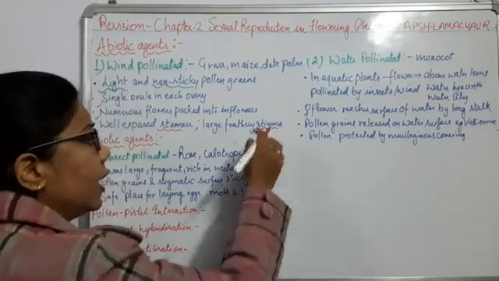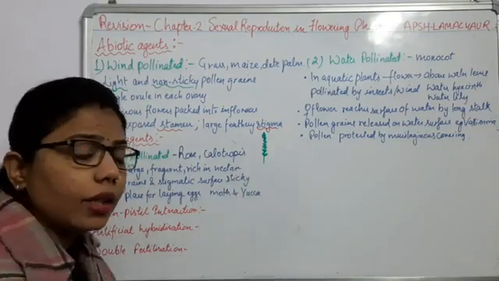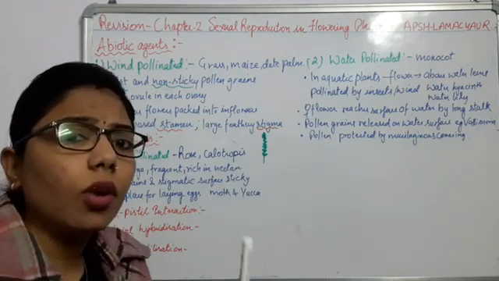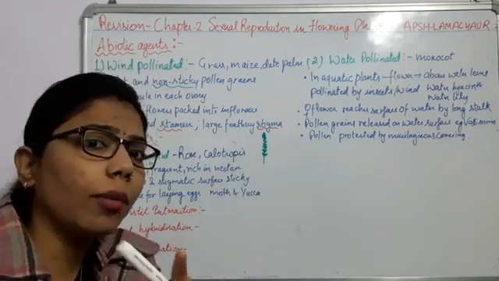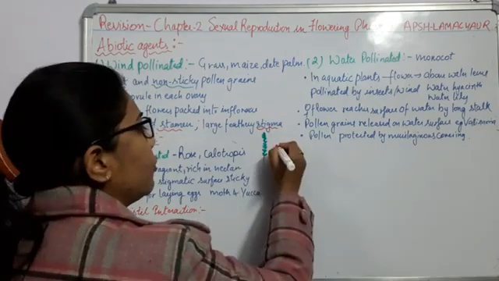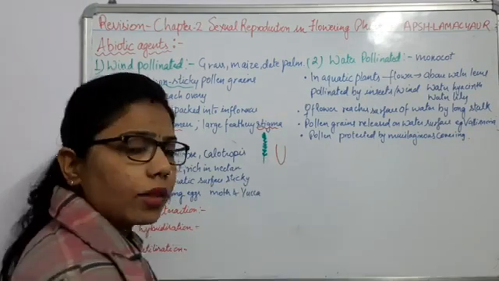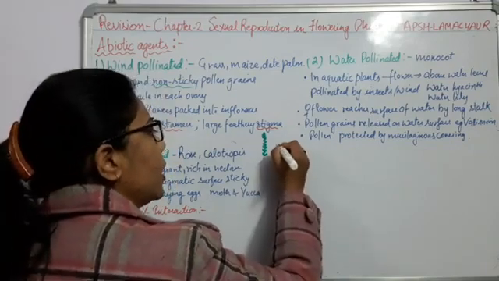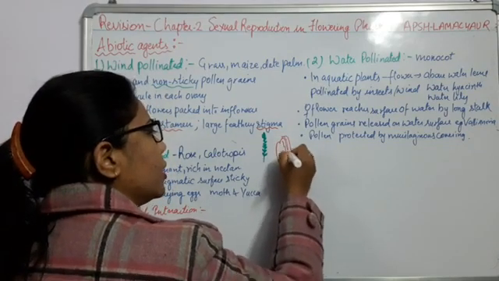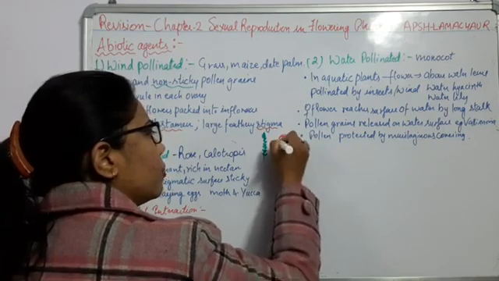And the stigma should be large and feathery. If we talk about maize, the female part is this cob-like structure, from which you can see this type of hair-like structure.